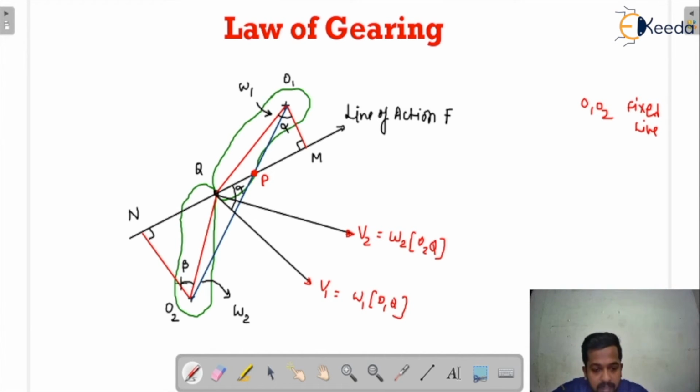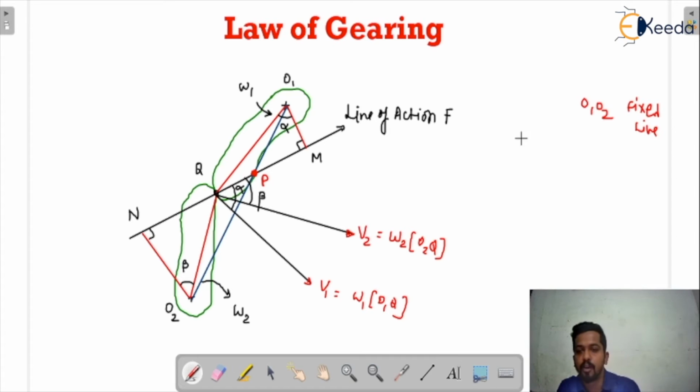Okay. Now see here, if this is beta, this is 90 minus beta, and we all know that the line of action of V2 is perpendicular to O2Q. If this is 90 minus beta and this is 90, then this angle would be considered as beta. Yes or no? This angle would be considered as beta because you have to subtract 180 minus 90 minus (90 minus alpha) minus (90 minus beta), you will get beta. Yes or no? So this angle is beta.